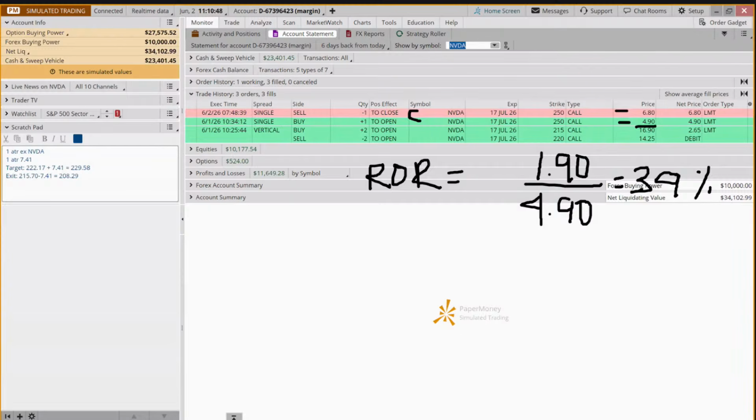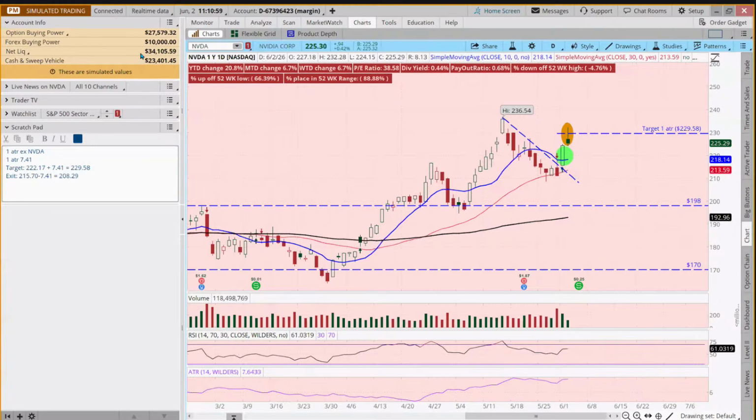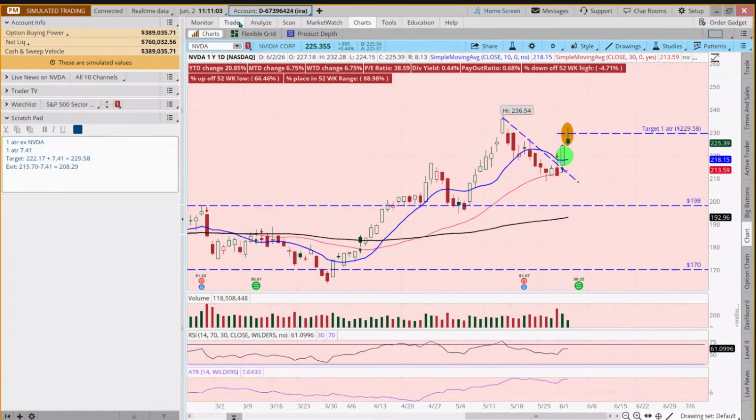Now, let's look at some new examples. And I've got several here, and we're going to move kind of quickly on these. I'm going to put this in my larger account. And the first one we're going to look at is Apple.